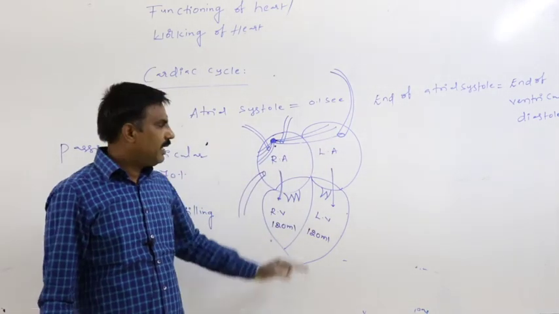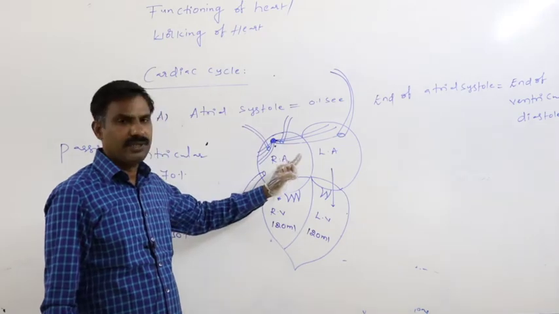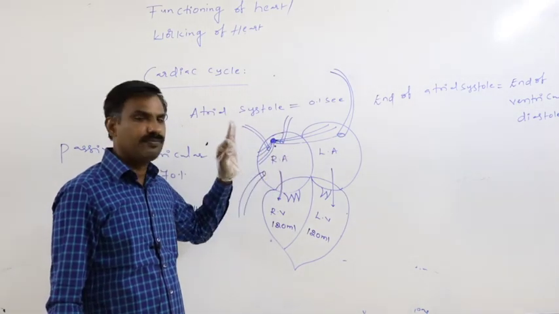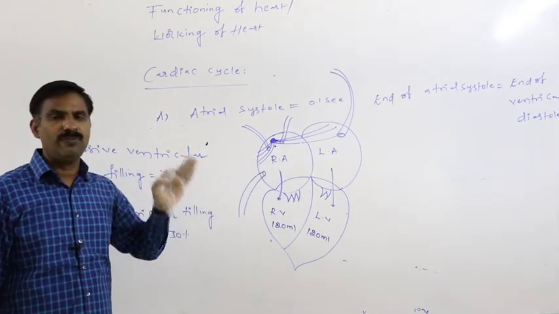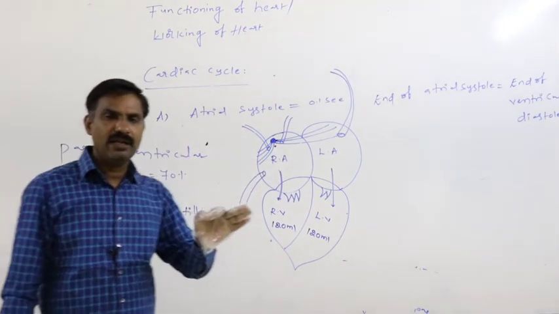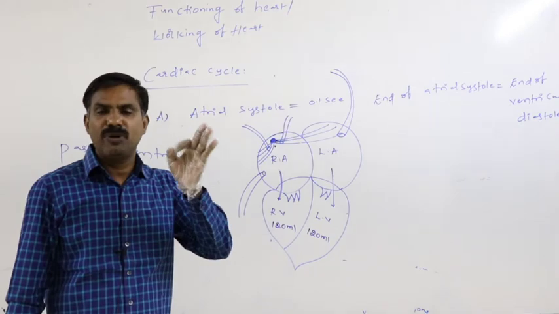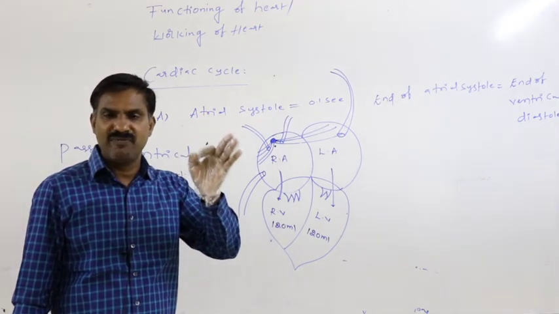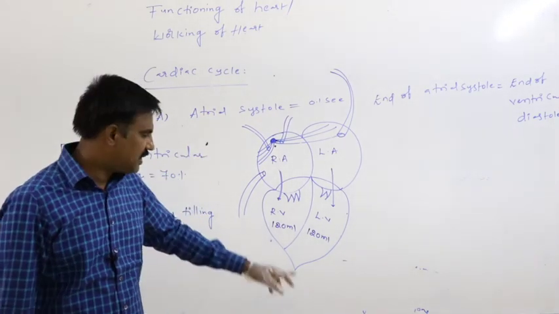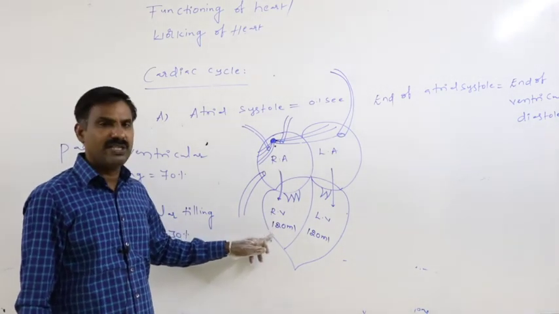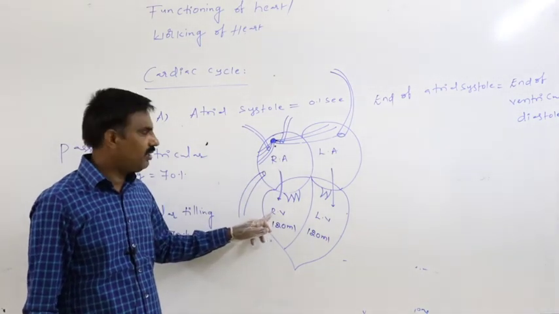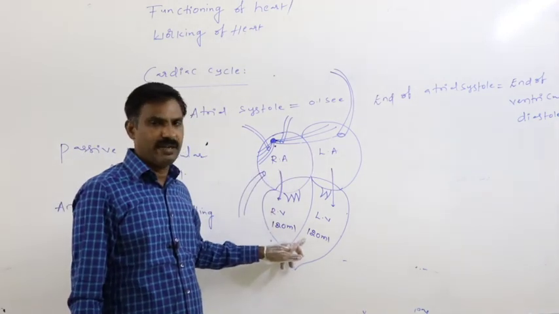Finally, at the end of atrial systole or at the end of ventricular diastole, how much volume of blood is present in each and every ventricle? That is 120 ml. We cannot say 100% that this 120 ml comes from the right atrium into the right ventricle and left atrium into the left ventricle.